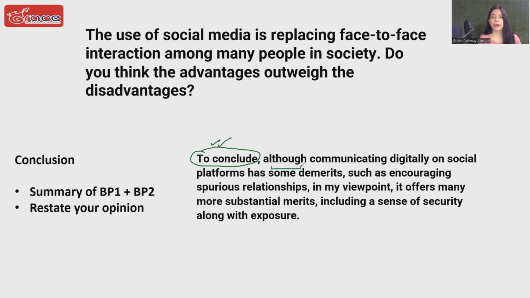And then comes our subordinating advanced conjunction, which is although. Although communicating digitally on social platforms has some demerits. What demerits? We are mentioning one here, such as encouraging spurious relationships. What are spurious? It's a synonym of superficial. That means those kind of relationships which are just not meaningful. And then we are continuing with the advantages. In my viewpoint, look at this opinion phrase. In my viewpoint, it offers many more substantial merits.